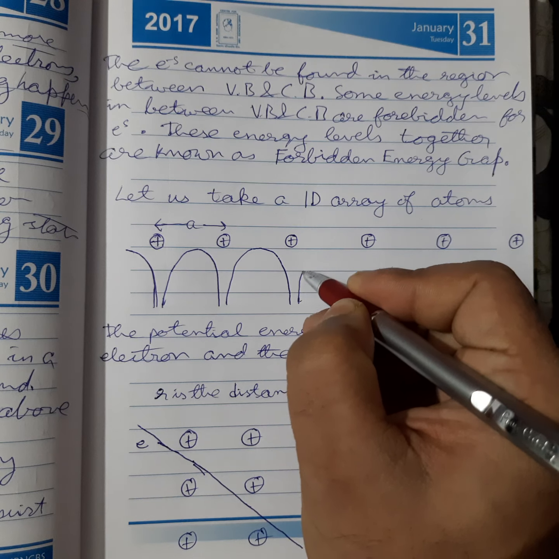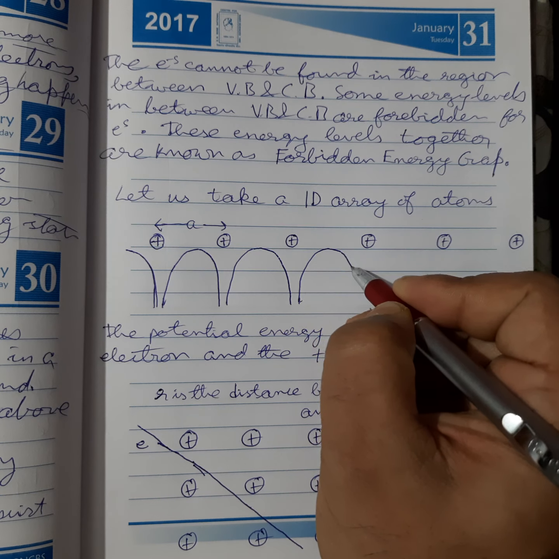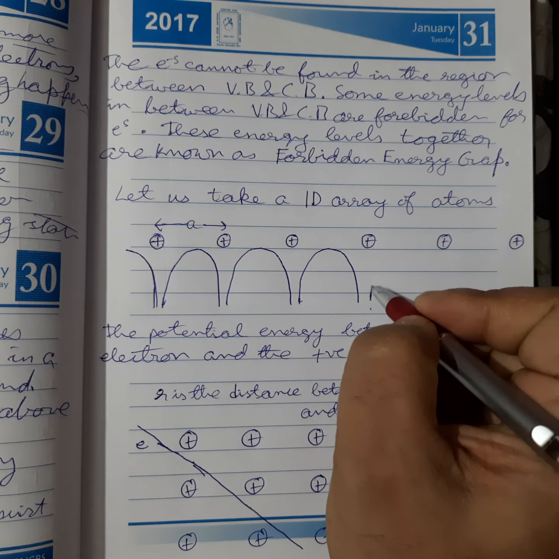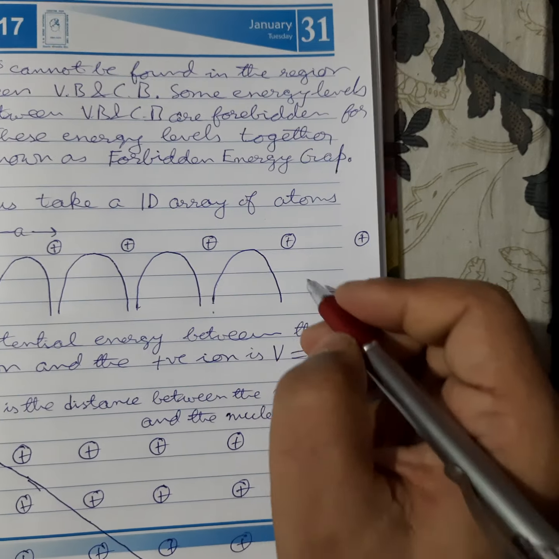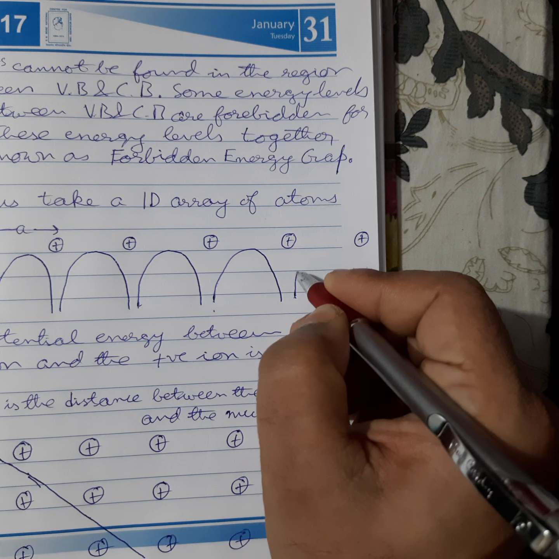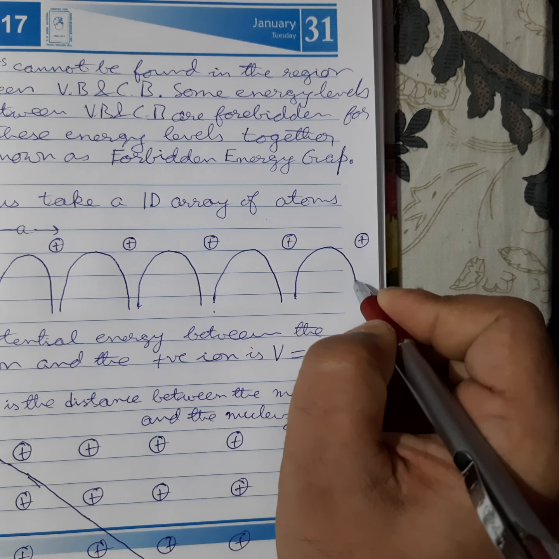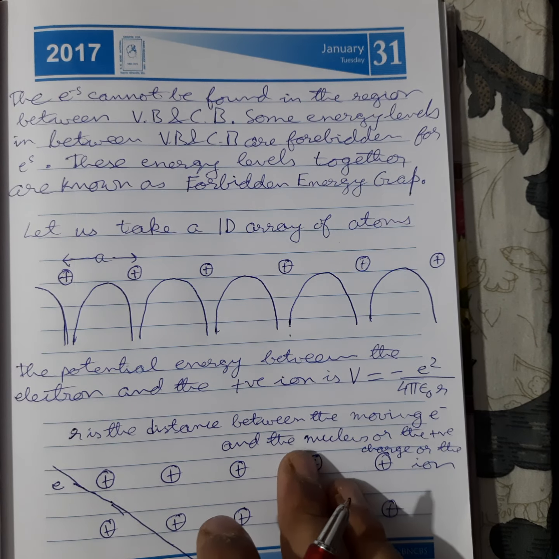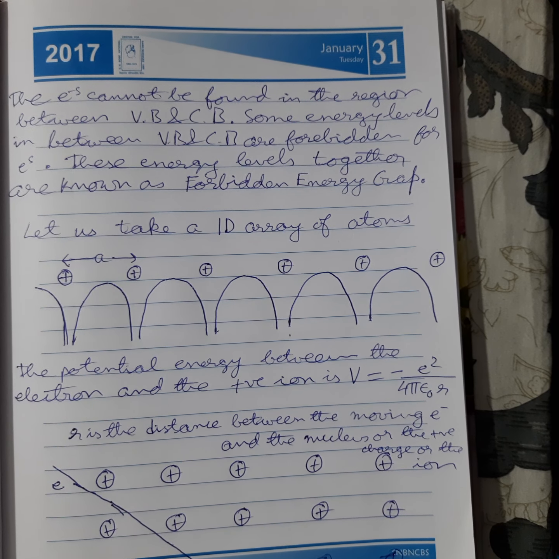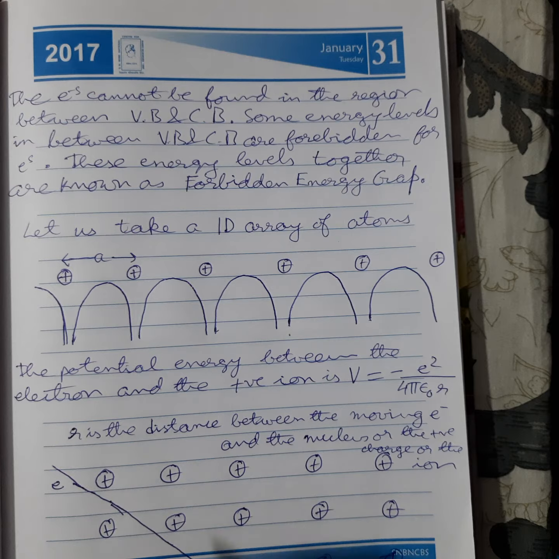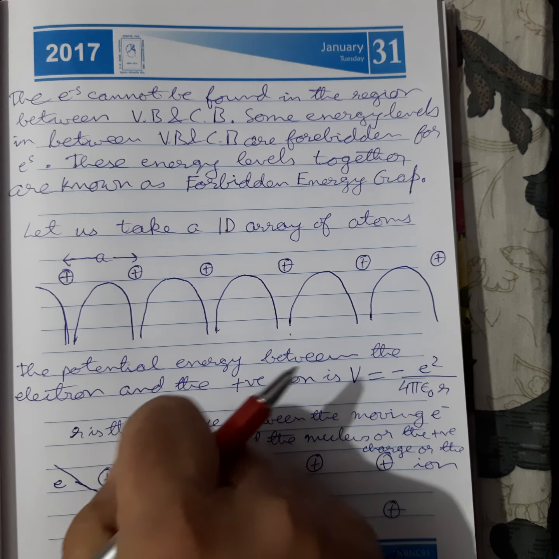This will be the potential. I hope everyone can understand.